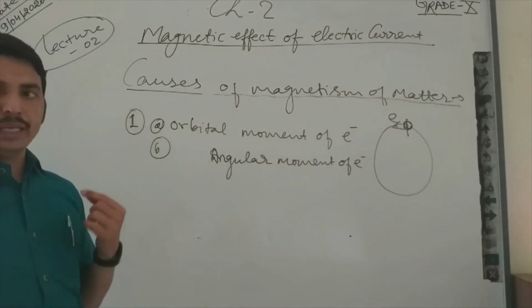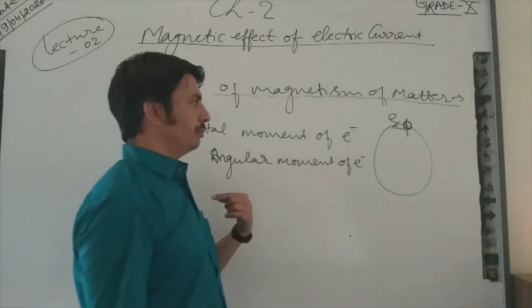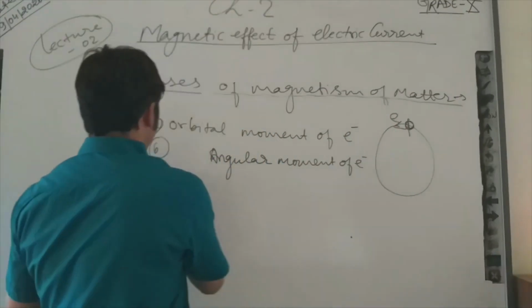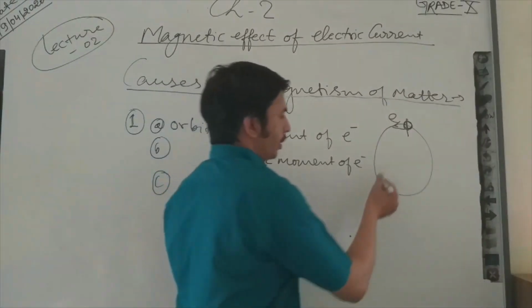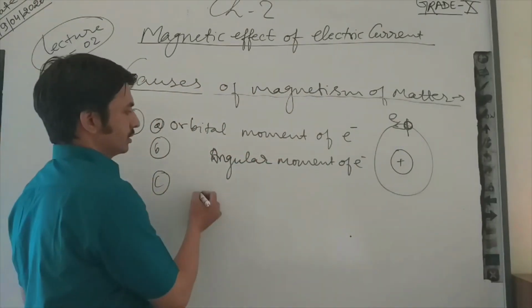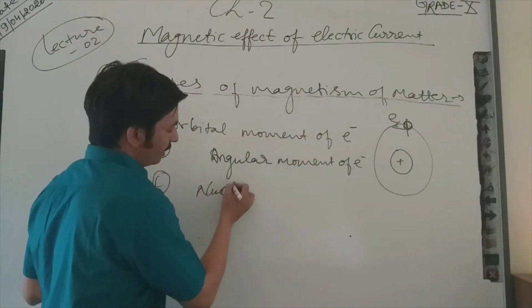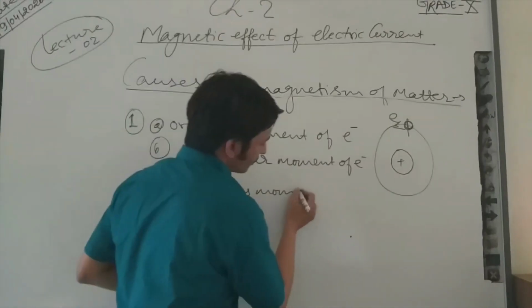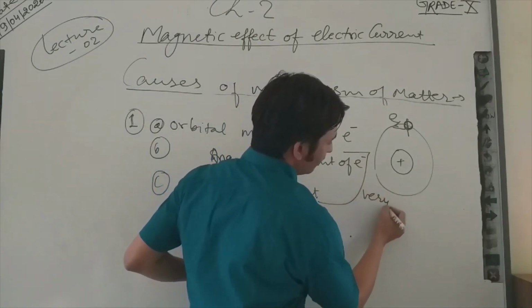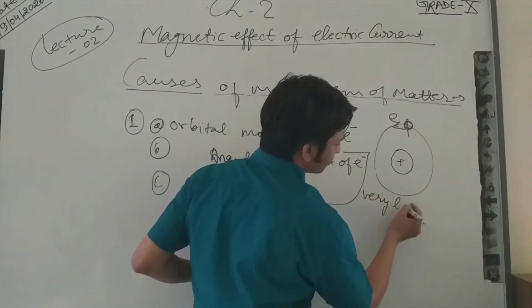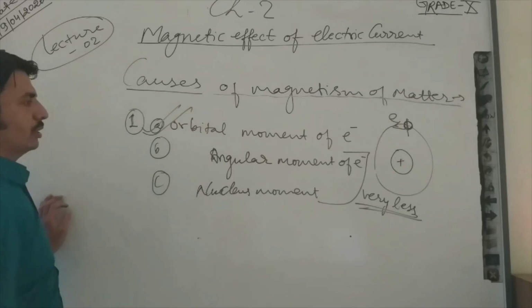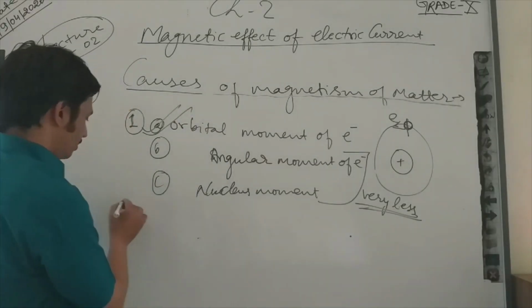So due to the spinning angular momentum of electrons, magnetism occurs, and also magnetism occurs due to movement of the nucleus. But the impact of these two is very less. The impact of the orbital movement of electrons is very large.